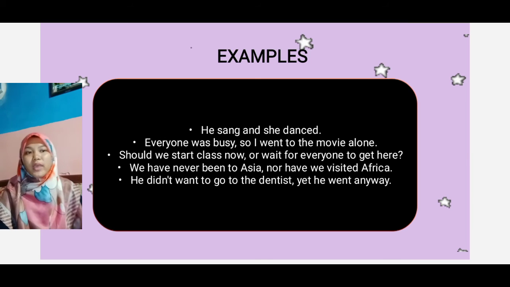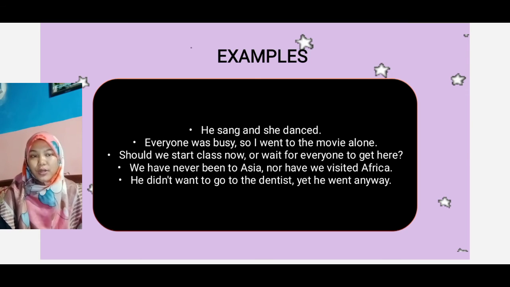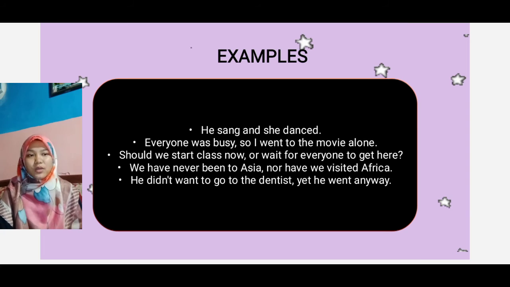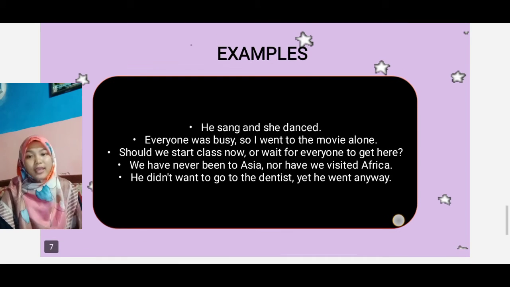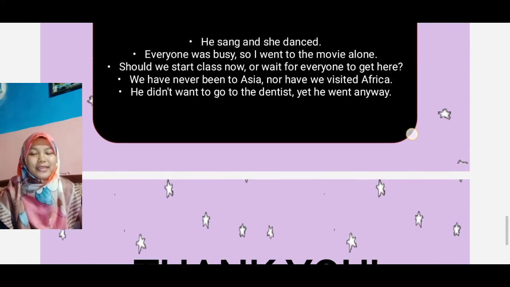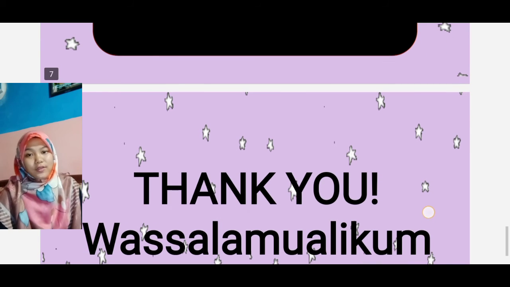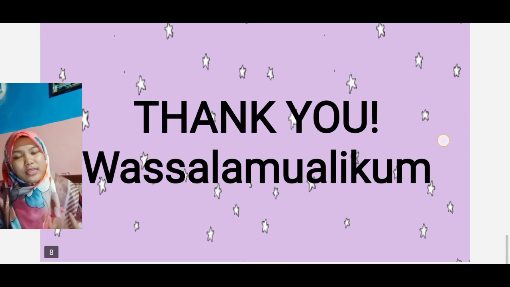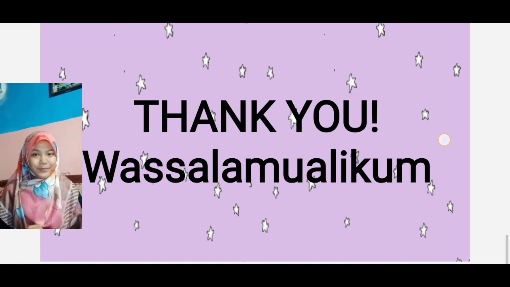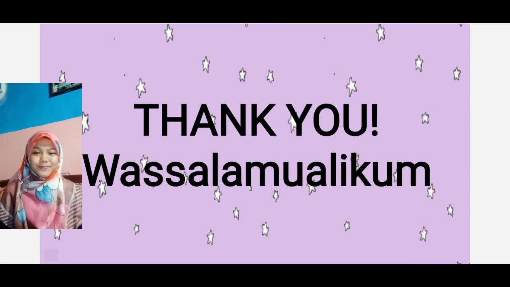And the fourth is, we have never been to Asia, nor have we visited Africa. Okay, it's the same. And for the last, he didn't want to go to the dentist, yet he went anyway. Okay, and all of them are examples of compound sentences. It's really easy, right?